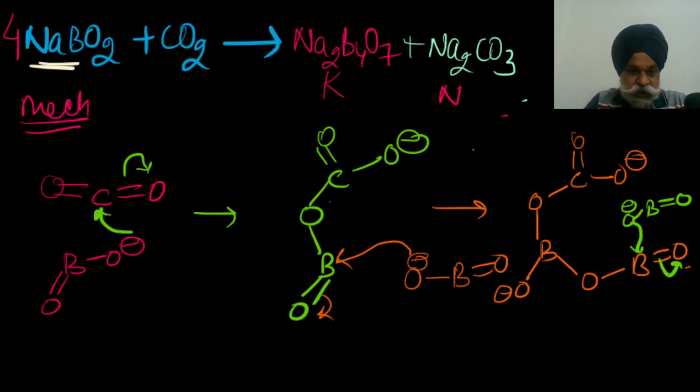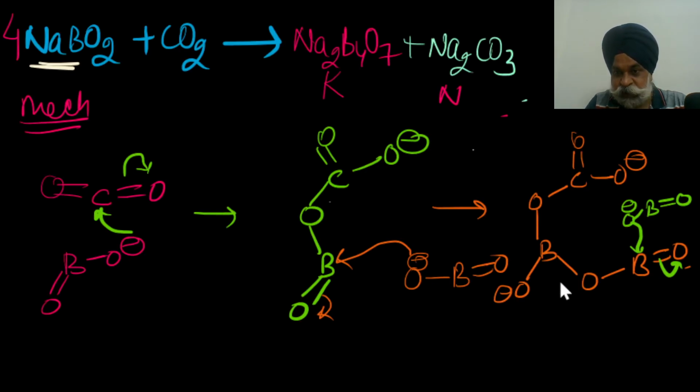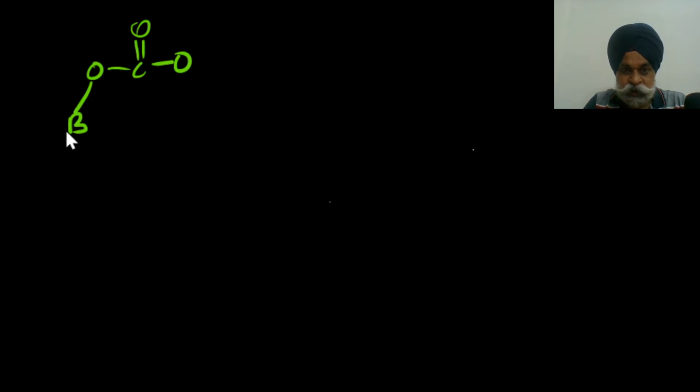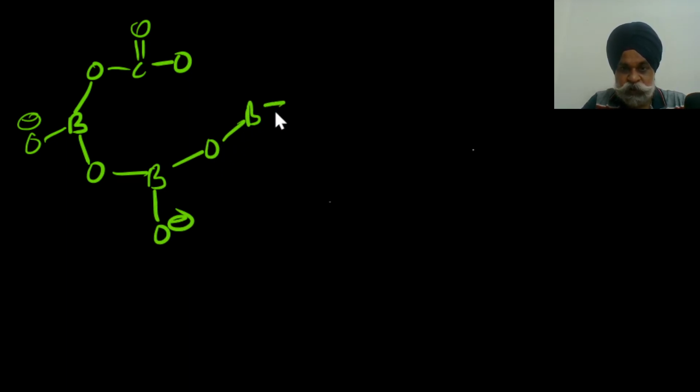So as a consequence, what you would end up with now is this moiety, B, and if you would see, this is negative, this is negative, here you have oxygen, then B, this also has become negative, O, B double bond O. Now one thing you can do here is just bring this down and throw this out.